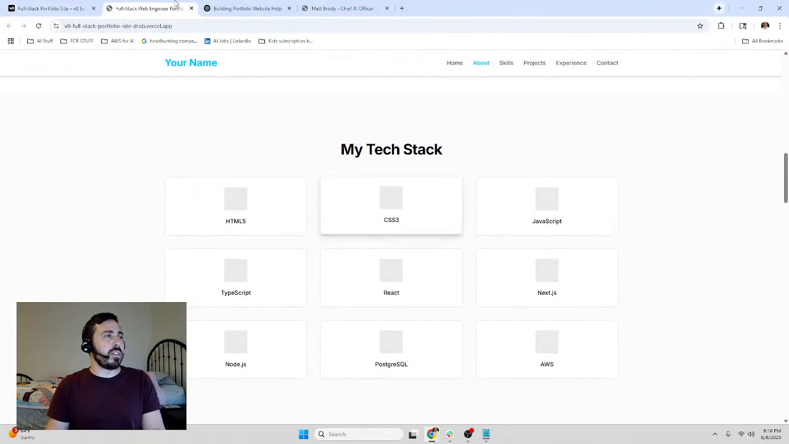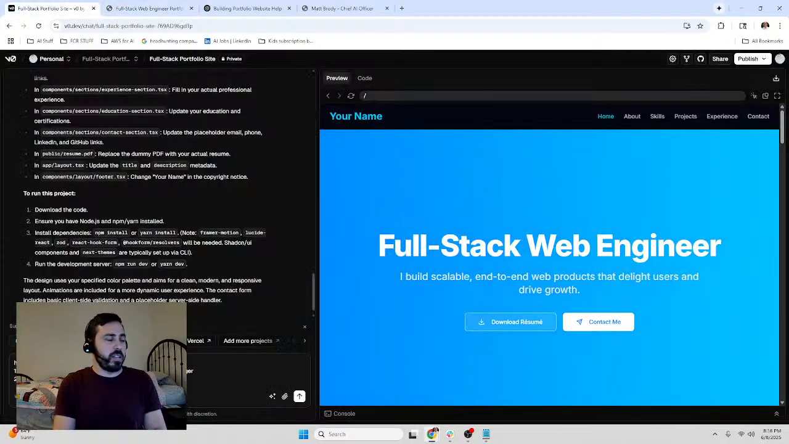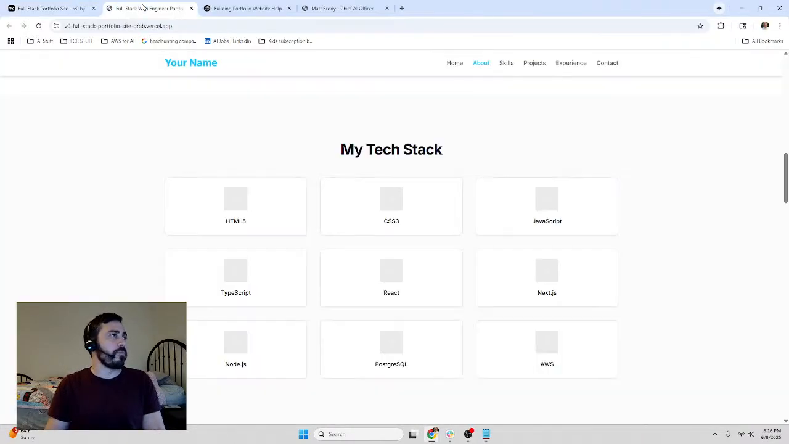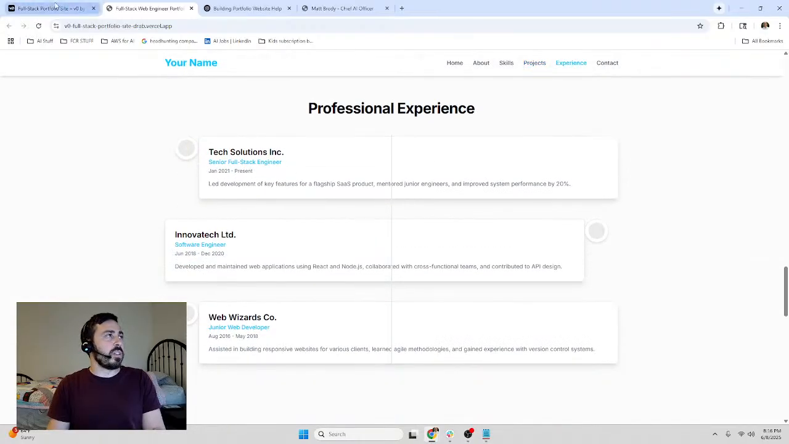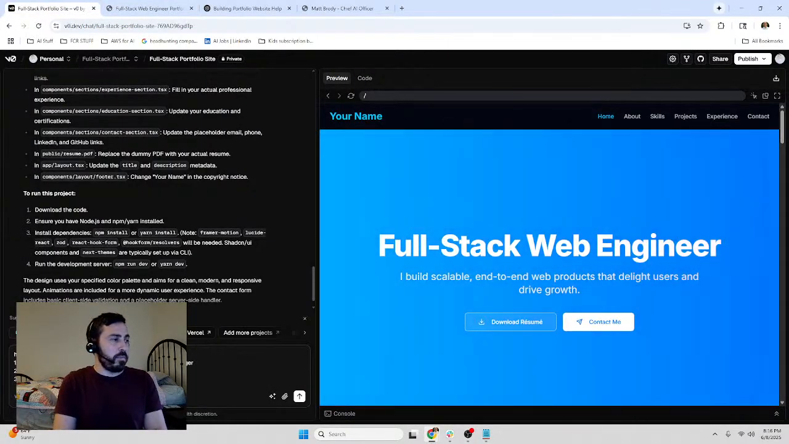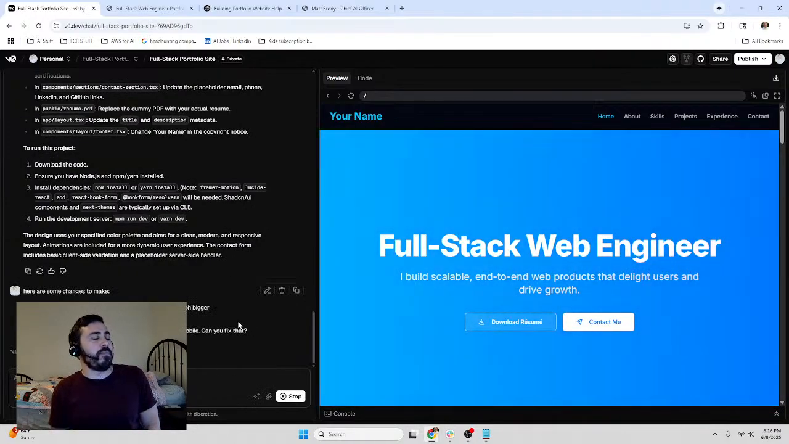And then my tech stack. Okay, let's just see. Add the icons for the tech stack section. Let's see how it does with that. And then the professional experience section looks cramped on mobile. Can you fix that? And then I just send it in. Let's see how it does.